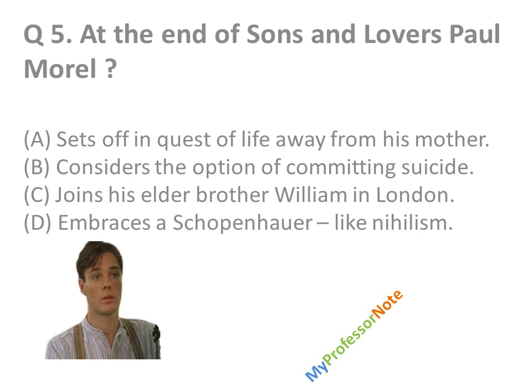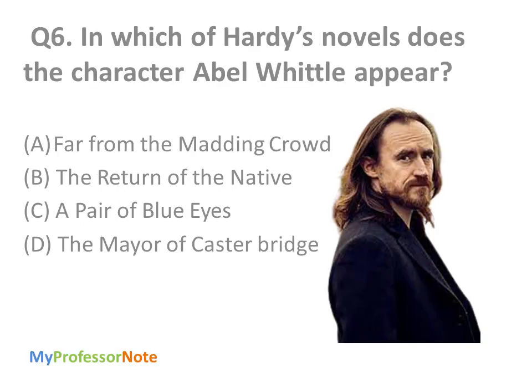Let's talk about the sixth question here. In which of Hardy's novels does the character Abel Whittle appear? A, Far From the Madding Crowd. B, The Return of the Native. C, A Pair of Blue Eyes. Or D, The Mayor of Casterbridge. Option D is the right one. This is where Abel Whittle appears, and this is the character.